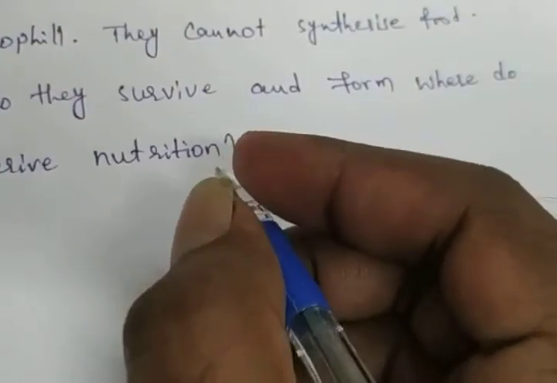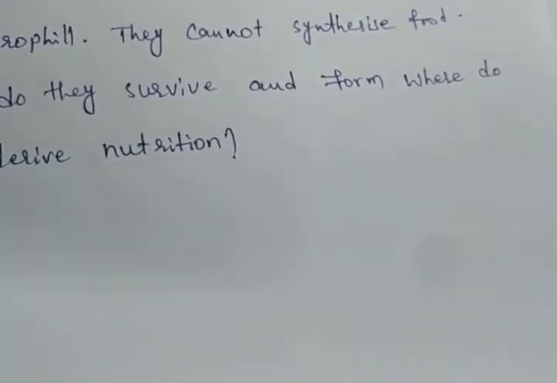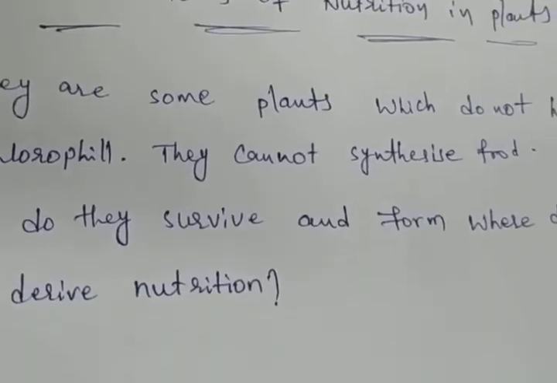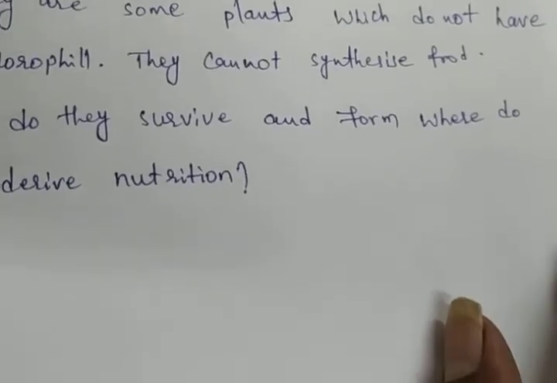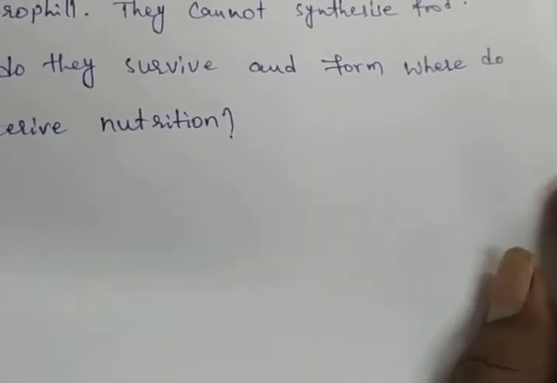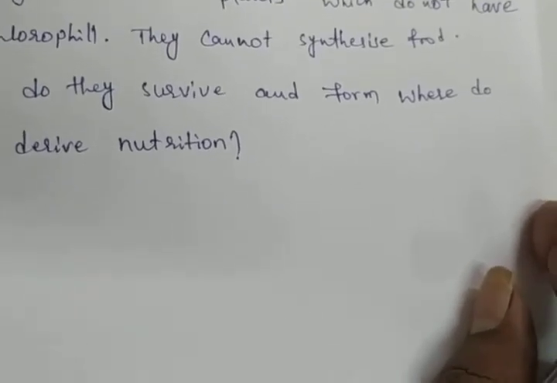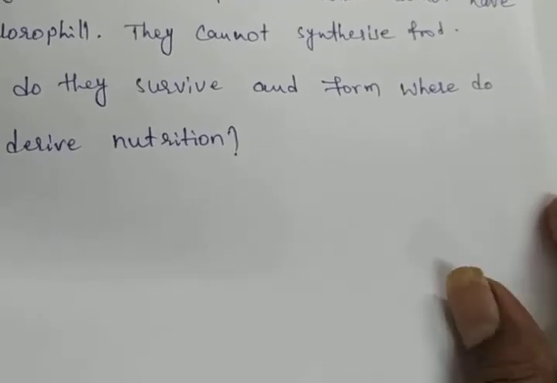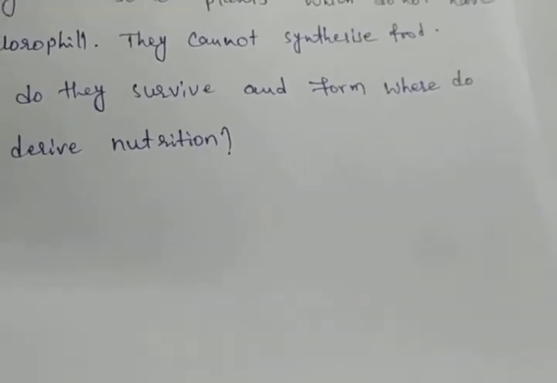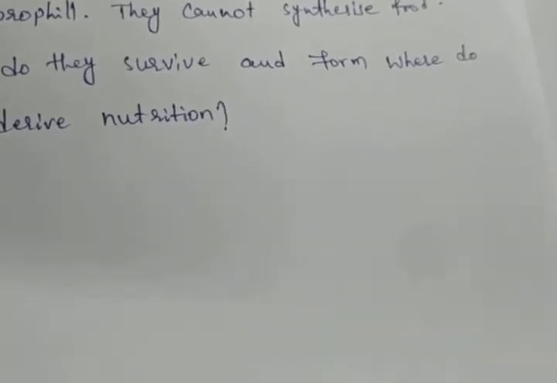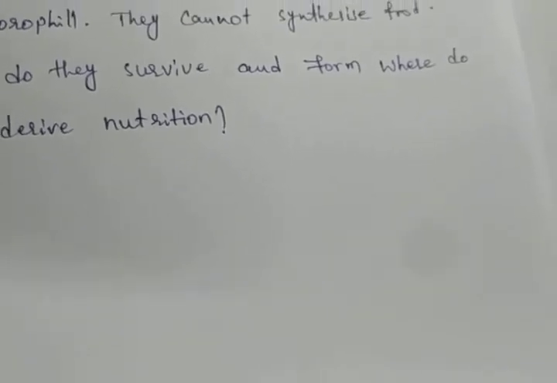Like humans and animals, such plants depend on the food produced by other plants. Humans, for food we are depending on plants and animals. Some animals also depend on other animals. Yes or no? For suppose the tiger: it takes food by hunting other animals. Tiger, lion, like that.